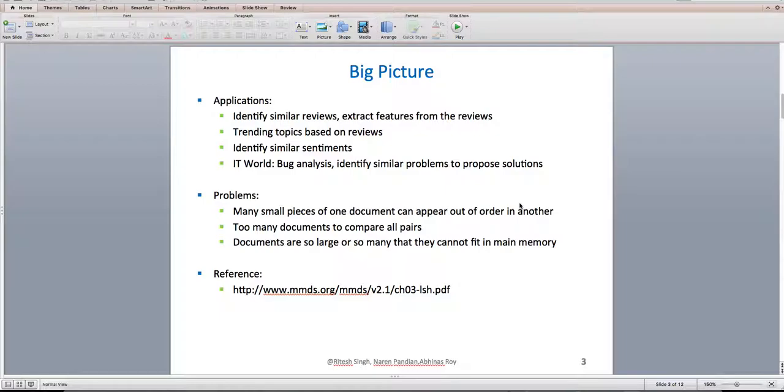The problem that we are trying to solve here is that many small pieces of one document can appear out of order in another, and there are too many documents to compare all pairs, and documents are so large or so many that they cannot fit in main memory. So we are using Spark, and we are doing it on our Cloudera VM.